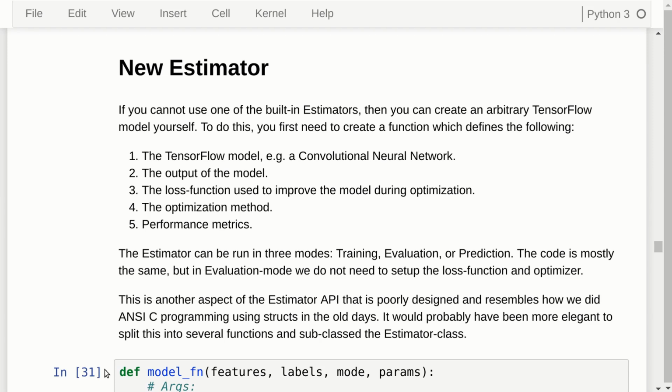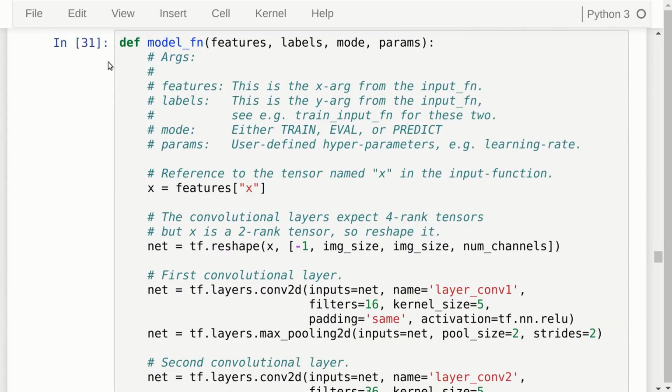I think it would have been better if we had to subclass the estimator class, and then we would have to override functions to define various aspects of the model and the optimization method and so on. I think that would have been a more elegant way of doing this, instead of cramming everything together in a single function.